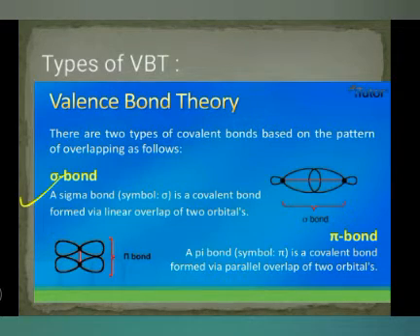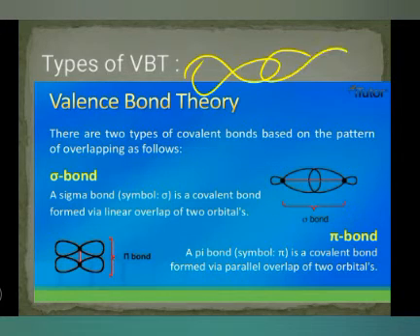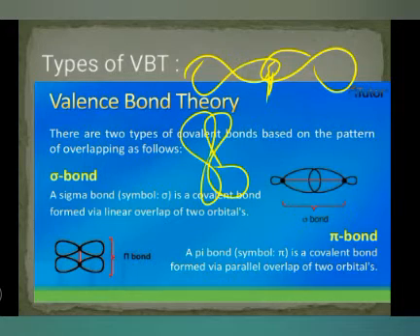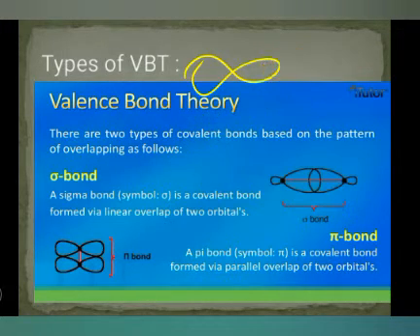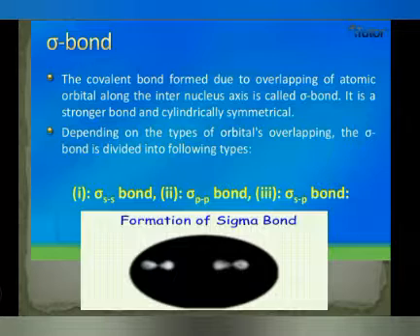So what is a sigma bond? A sigma bond is denoted by the symbol sigma. It is a covalent bond formed by linear overlapping of two orbitals. Whenever orbitals overlap linearly, end to end, in this case there is only one overlapping, and that is sigma. If orbitals overlap sideways, the overlapping is at two places, so this forms the pi bond. So sigma and pi bonds are there.